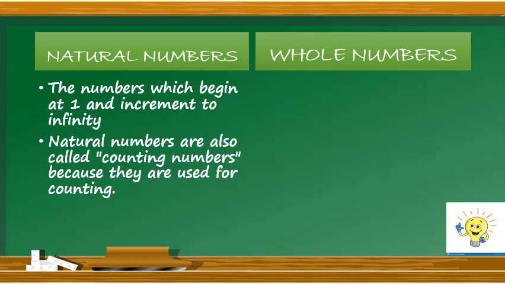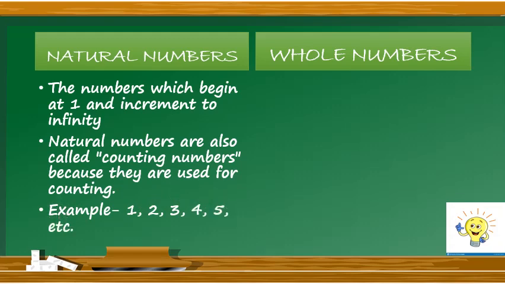So, from the first point, we can conclude that natural numbers are those numbers which begin at 1 and move towards infinity. Towards infinity means towards no point, because the numbers are moving unlimitedly by an increment of 1. Let's take an example. 1, 2, 3, 4, 5, etc.